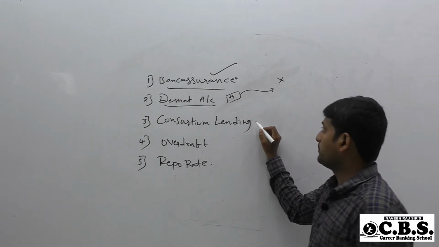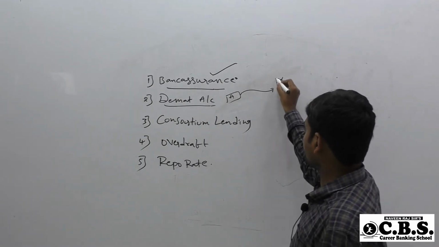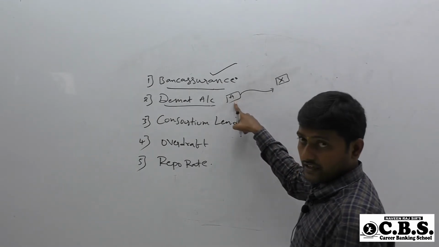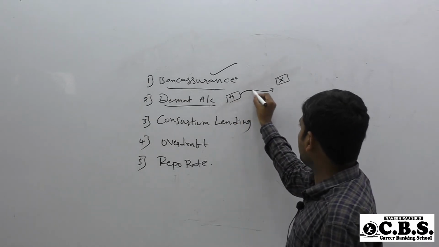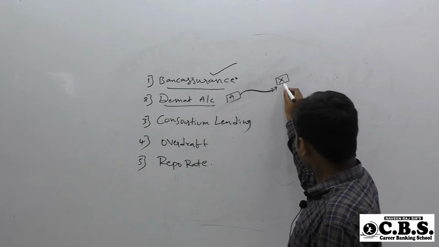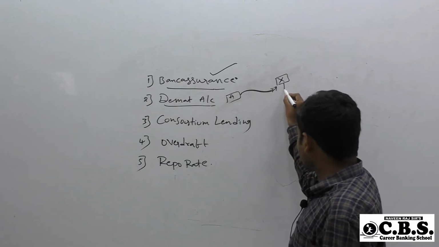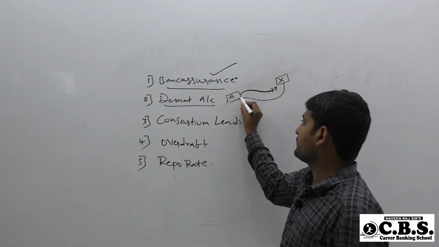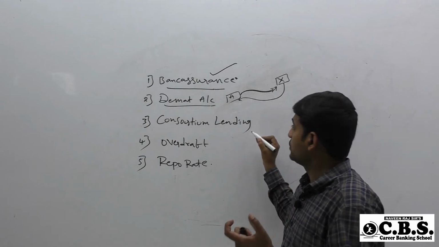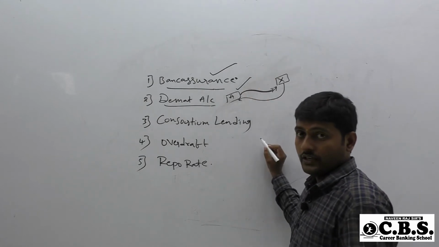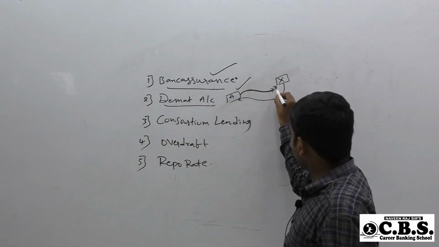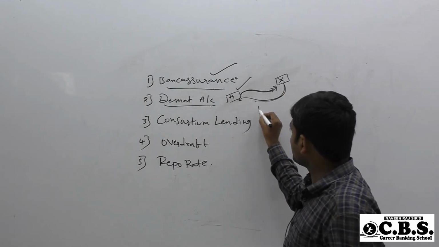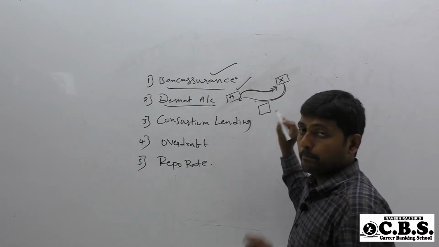He purchased shares of company X. Person A will pay money to company X. In turn, company X will issue a share certificate in paper form to person A. So money is going towards the company, and the company is giving a share certificate in paper form.